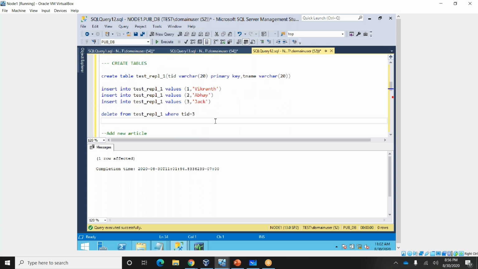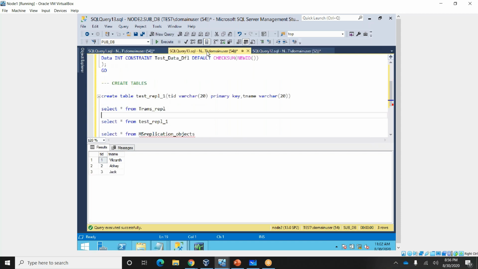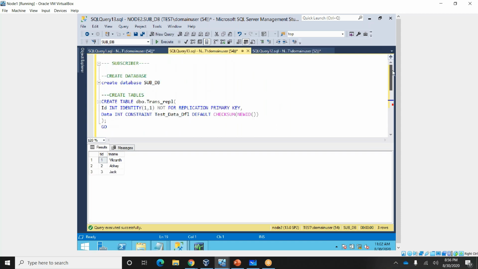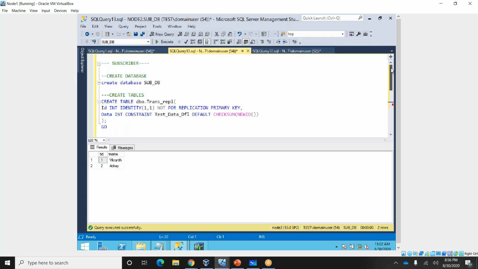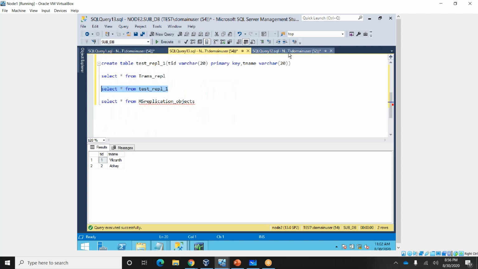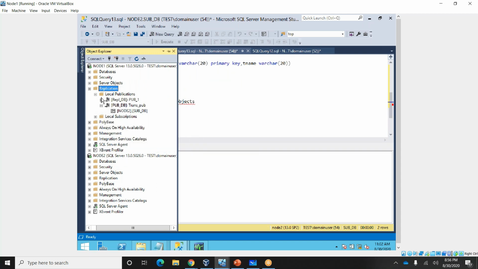You can verify from test ripple one. How many? Two records are there. We can come here at the subscriber side and verify here. Data deleted. Maybe we didn't check for that one. We'll go and check once.